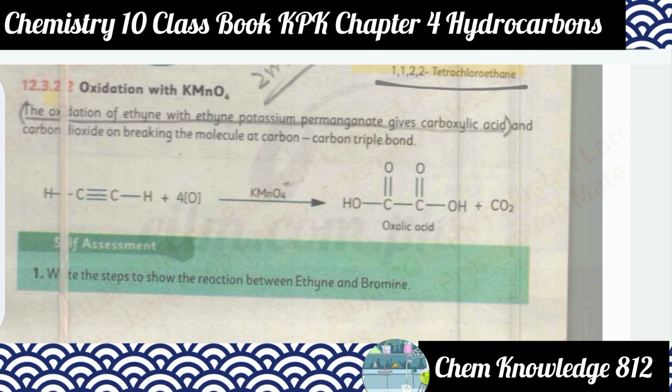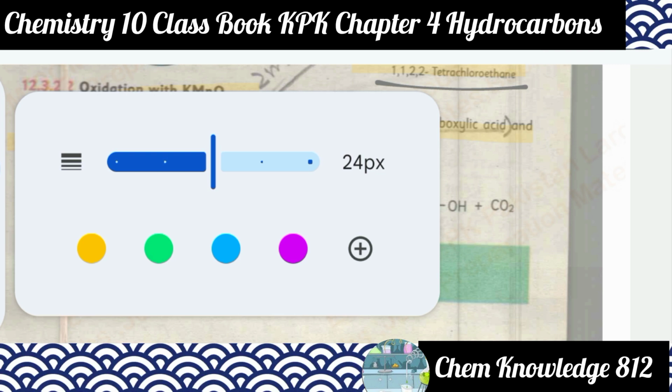Now next one is oxidation with KMnO4. Oxidation of alkyne with KMnO4. The oxidation of ethyne with potassium permanganate gives carboxylic acid and carbon dioxide, breaking the molecule at the carbon-carbon triple bond.